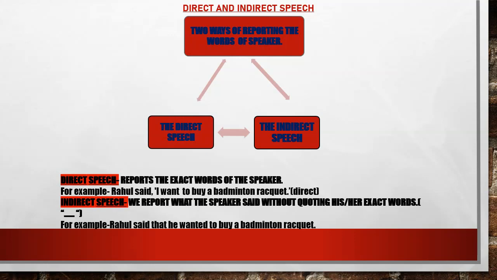Just to give you an idea about it, the comma is removed and "that" is used. Then the first person pronoun, according to the rule, will change according to the subject person pronoun. So Rahul becomes "he" over here. There's a change in the tense as well. So "want" will change into "wanted", to buy a badminton racket. So these are the changes. That is, you will observe the change in the tense, you will observe the change in the person pronoun, as well as you will add a conjunction to join the reporting clause, or the main clause, to the reported speech.